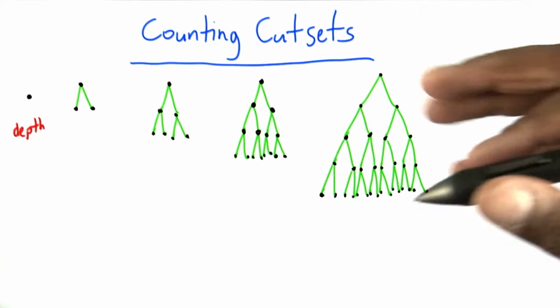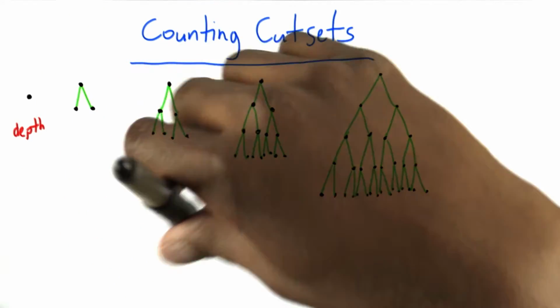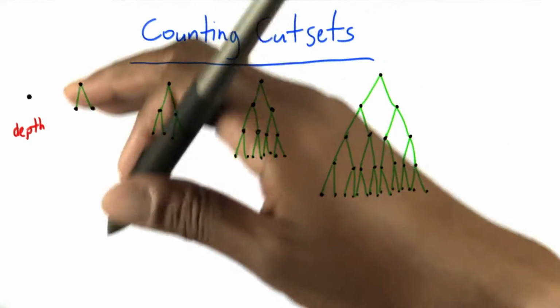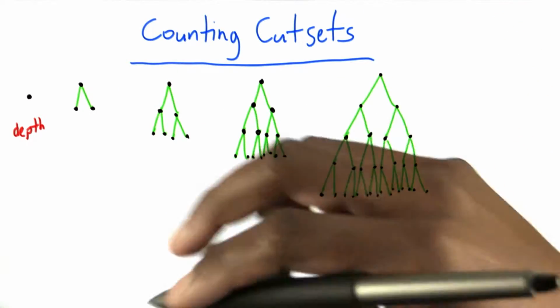It's clear that these trees fall into some sort of pattern. And rather than having to draw the trees, I just want to be able to describe which member of the family I'm talking about with a number, the depth.